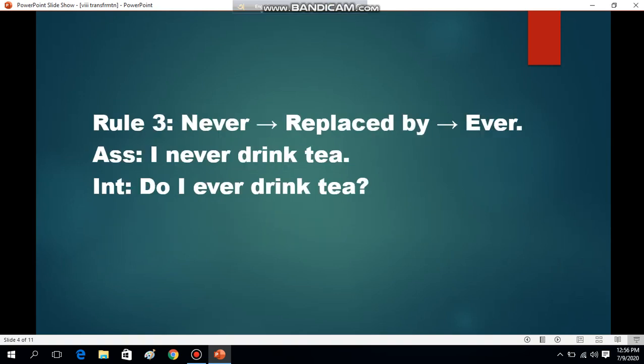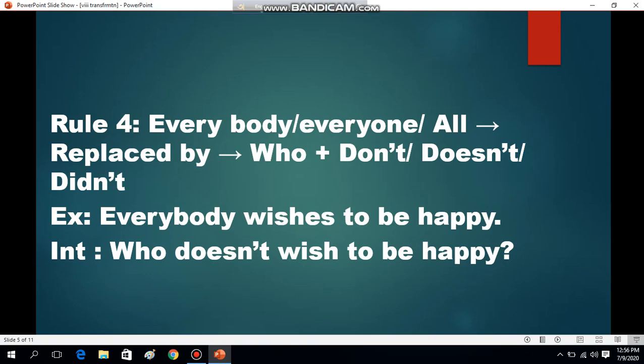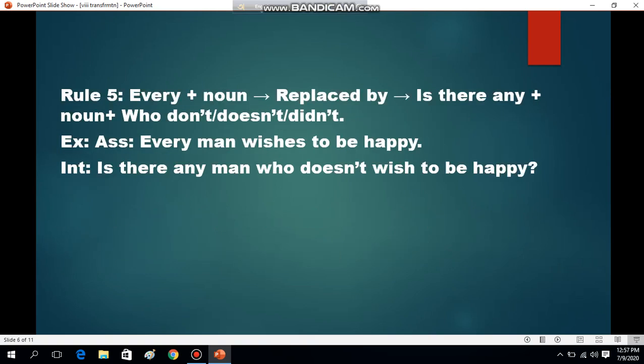Rule 3 says, if you find never, it is replaced by ever. So, I never drink tea: do I ever drink tea? Rule 4 says, if you find everybody, everyone, all, these will be replaced by who, don't, doesn't, didn't. So, everybody wishes to be happy: who doesn't wish to be happy? Rule 5 says, if we find every plus noun, it will be replaced by is there any, or who, don't, doesn't, or didn't. Every man wishes to be happy: is there any man who doesn't wish to be happy?